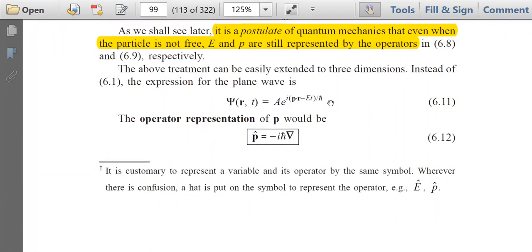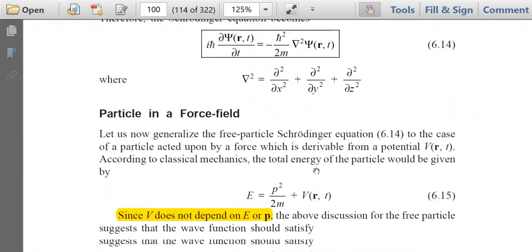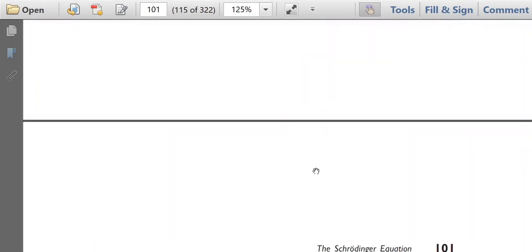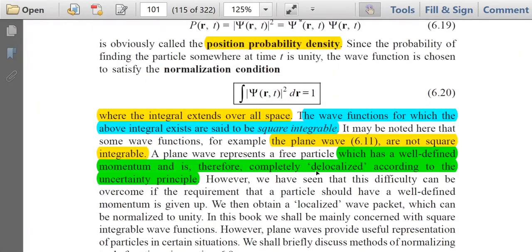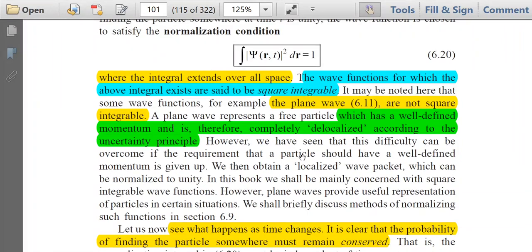This equation was the equation of the plane wave: psi is equal to A e to the power i (p dot r minus Et) by h cut. This plane wave does not satisfy this criterion, and it is not square integrable.